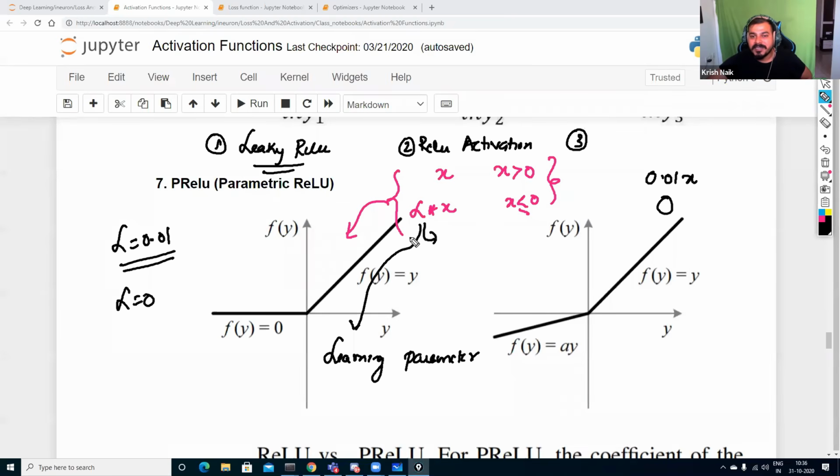This alpha is not fixed, because with respect to different hidden layers and different activation functions, this alpha value may change. So this is a learning parameter. All the time it will not become 0.01, because whenever I use leaky ReLU, this value will definitely become 0.01. If I use the ReLU activation function, this value will become 0.